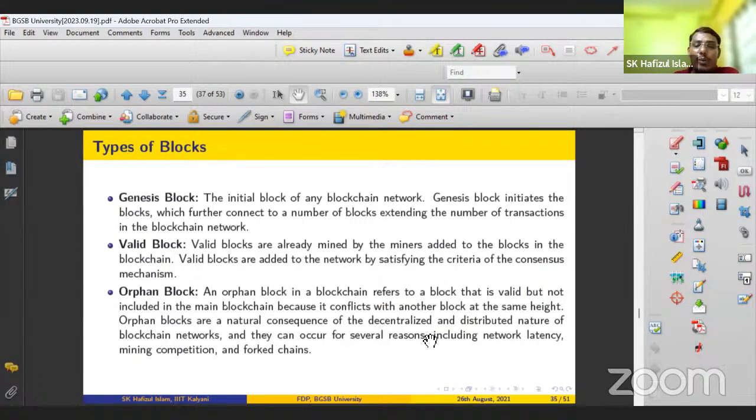There are different types of blocks in the network, you know. As I said, over time the blocks are created. The first block is created by the owner of the Bitcoin network, and that is called the Genesis block, the first block. That was created by Satoshi Nakamoto.